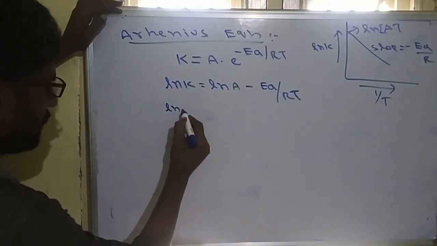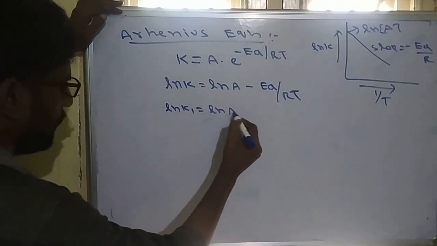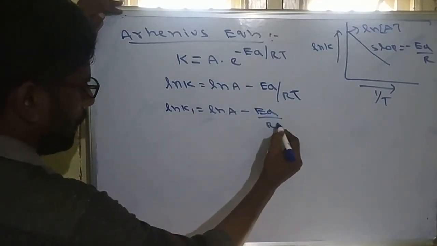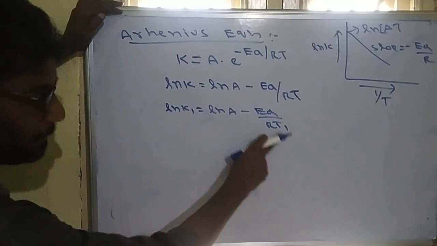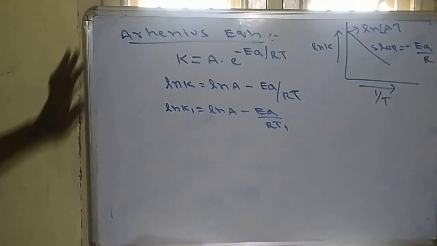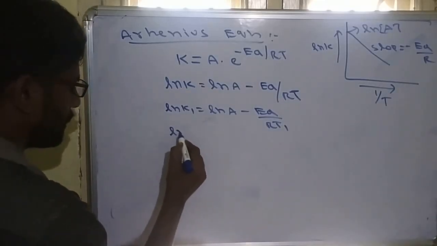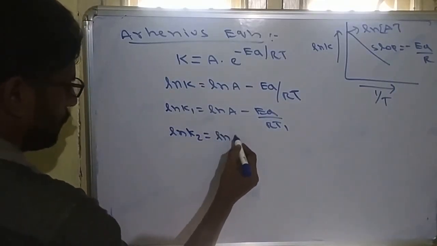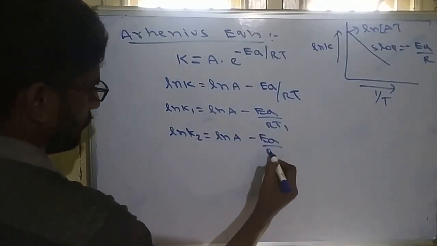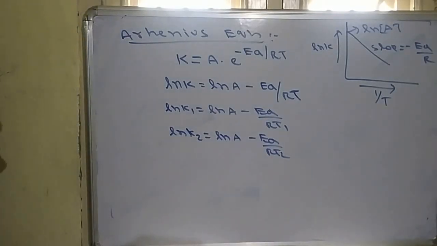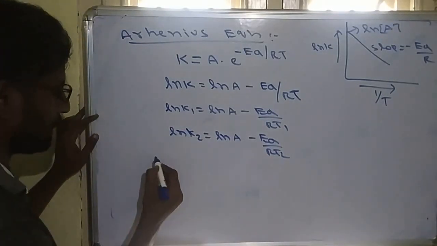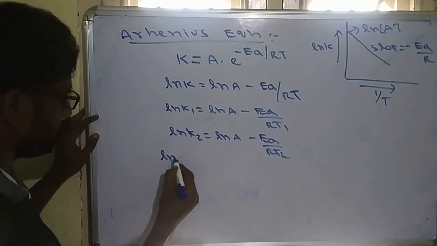From this we can write ln k1 = ln A - Ea/(R T1). At temperature T1, we take the rate constant as k1. Similarly at temperature T2, ln k2 = ln A - Ea/(R T2). So we take ln k2 minus ln k1.